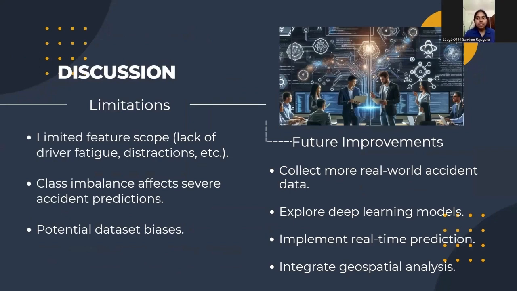This slide details the limitations of our current model and the corresponding improvements we plan to implement. We face challenges with limited data features, class imbalance in predicting severe accidents, and potential dataset biases. Future work will focus on expanding our data, exploring deep learning, implementing real-time prediction, and adding geospatial analysis.